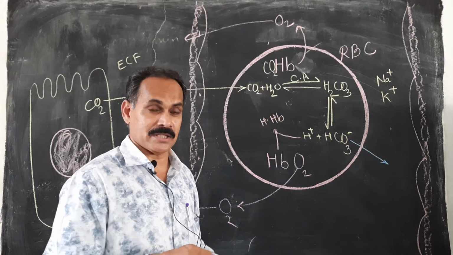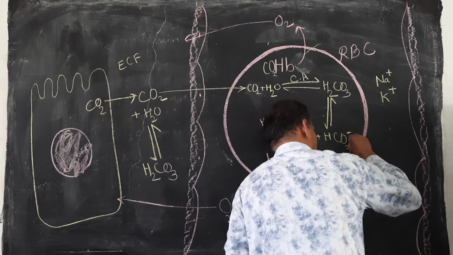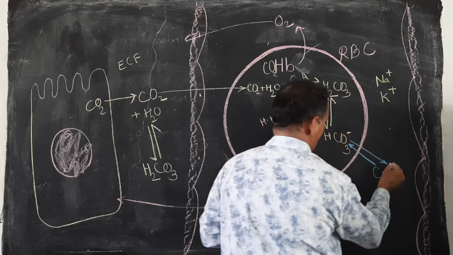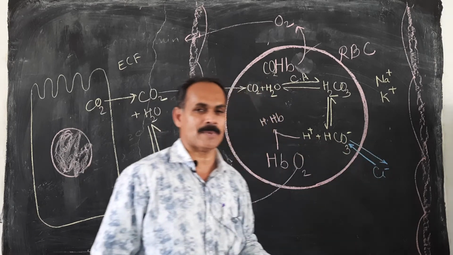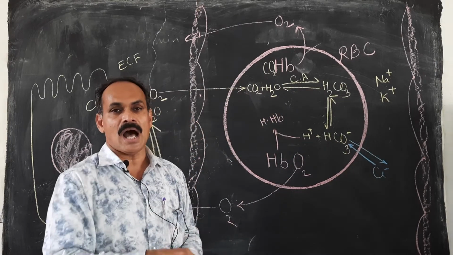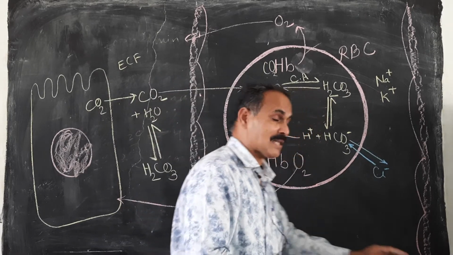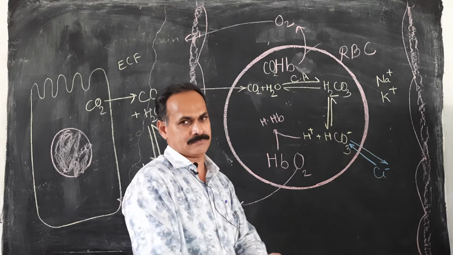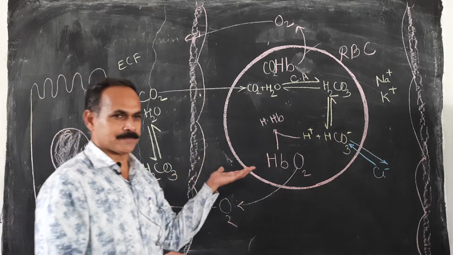So they are removed through the membrane of the RBC, but this is not so easy. Here Cl minus ions are there, so this reaction is mediated by Cl minus. Cl minus enters inside the cell and HCO3 minus ions come out of the cells. In this way, Cl minus ion enters into the RBC to maintain the electrical neutrality. So this is called the chloride shift.